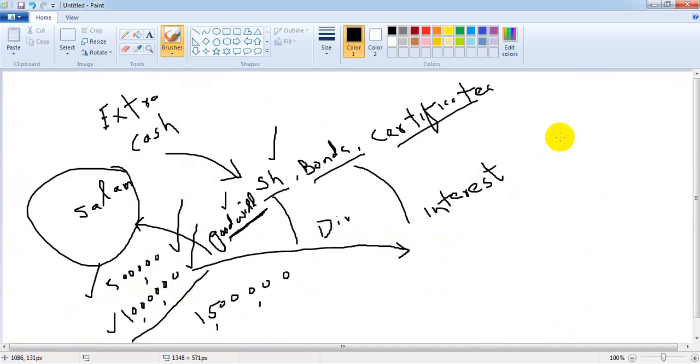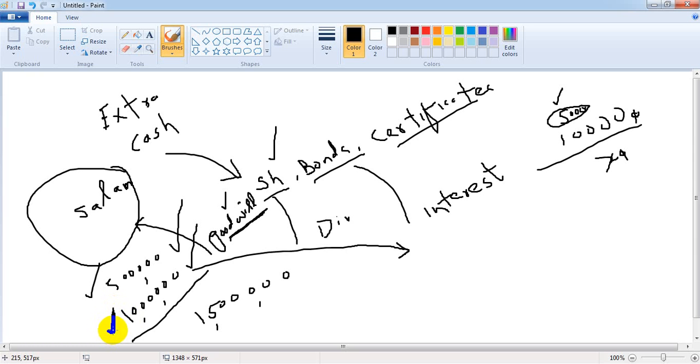Write off means, suppose there is an asset. Its value is 1 lakh and its useful life is 20 years. So what will be its annual depreciation? 5,000. Now each year its value will be depreciated by 5,000. We call it writing off. We will reduce the value of this asset by 5,000. Similarly, in case of goodwill, we are also writing off the goodwill.